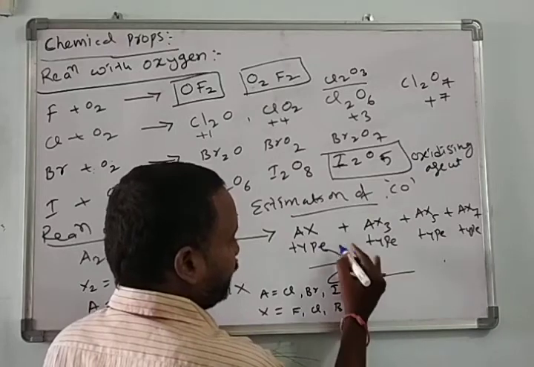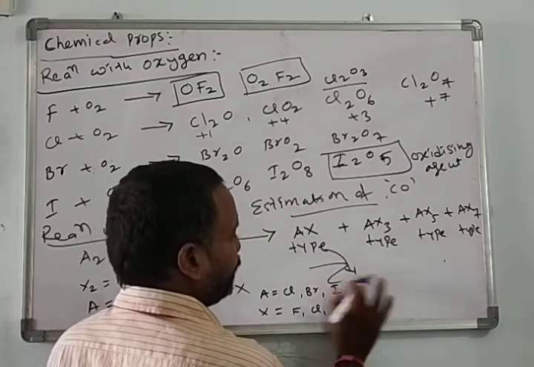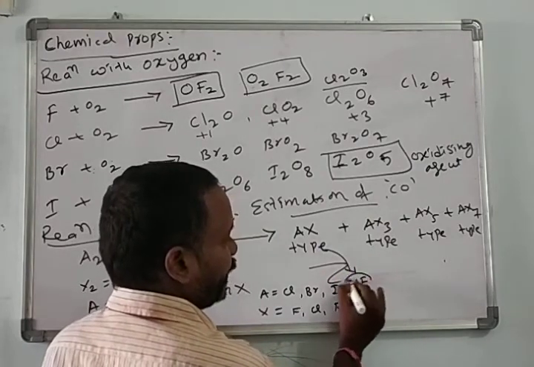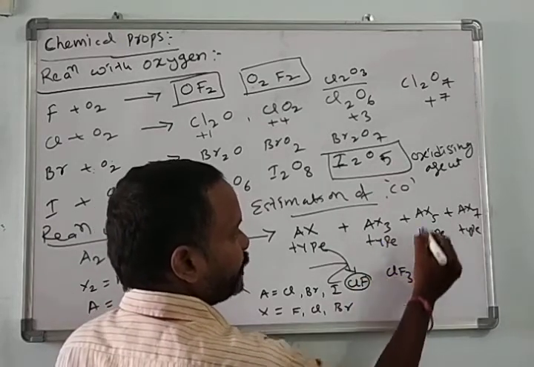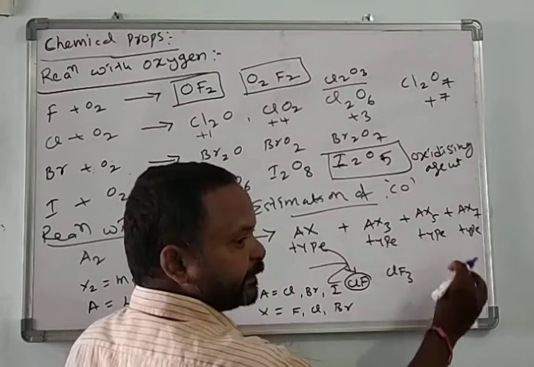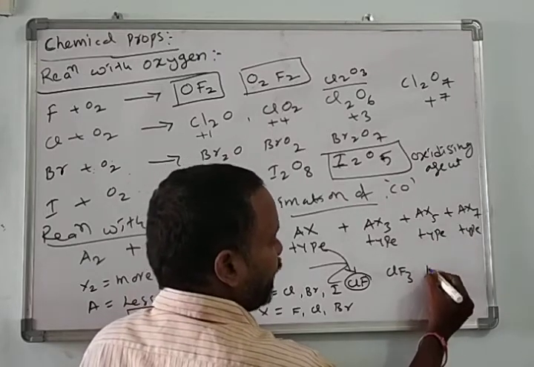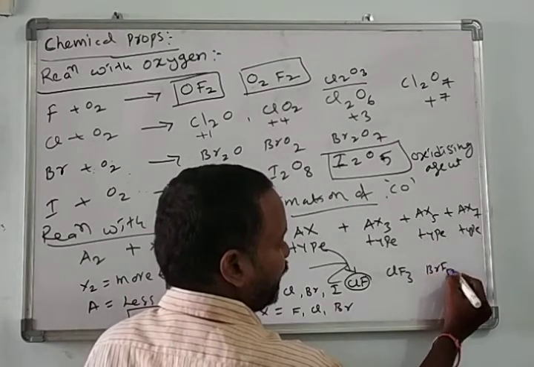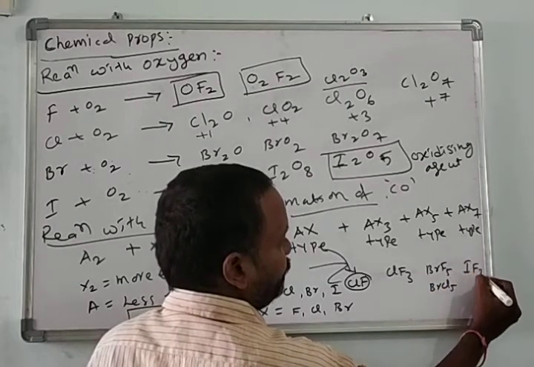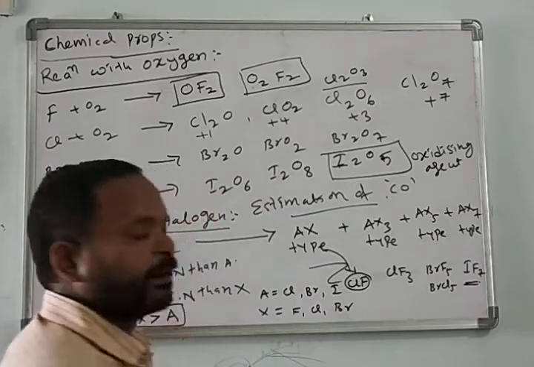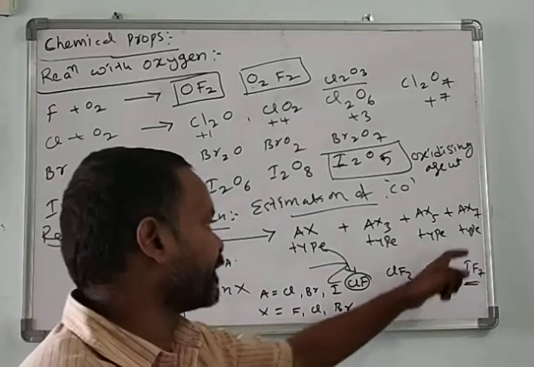An example of AX type interhalogens is ClF, chlorine fluoride. AX3 type is ClF3. AX5 type is BrF5 or BrCl5. For AX7 type, one of the best examples is iodine heptafluoride, IF7.